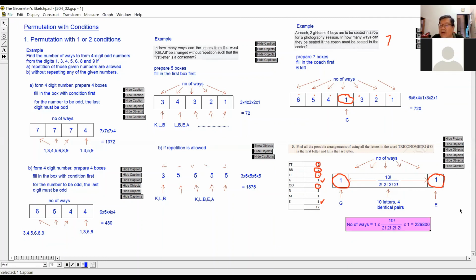So finally, how are we going to calculate? 1 times 10 factorial divided by all the 2 factorials, then times 1 again. So the answer is 226800.